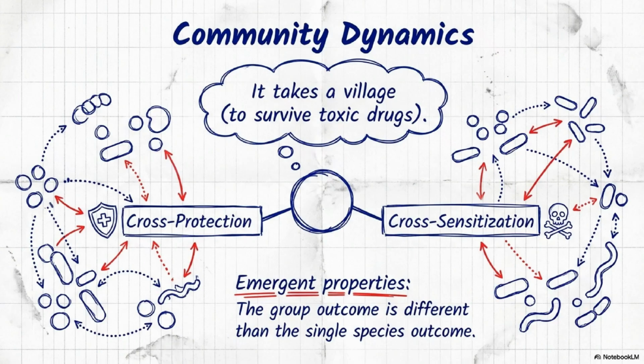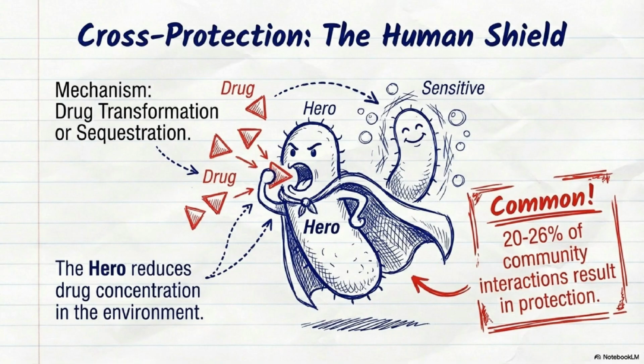When we examine microbial community dynamics, we find that survival against toxic drugs often depends on emergent properties, where the group outcome differs significantly from that of individual species. Through mechanisms like cross-protection and cross-sensitization, microbes can either collectively shield each other from environmental threats or increase their shared vulnerability. Ultimately, this illustrates that the functional village of a microbiome creates a complex ecosystem where the whole is greater than the sum of its parts.